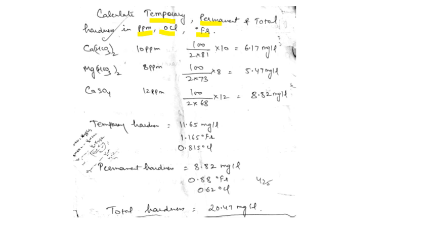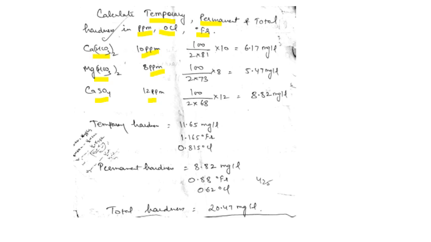So in all the units you have to calculate the hardness. Here the constituent salts calcium bicarbonate, magnesium bicarbonate and calcium sulfate are there in the water, and they are present as 10 ppm, 8 ppm and 12 ppm.